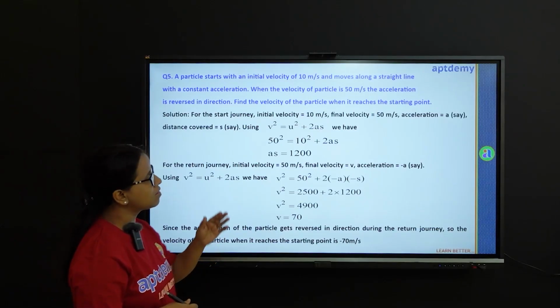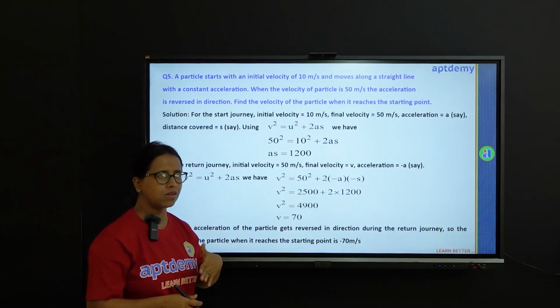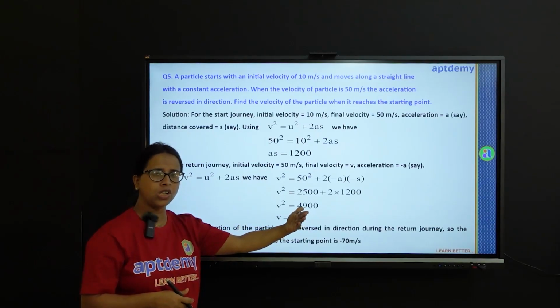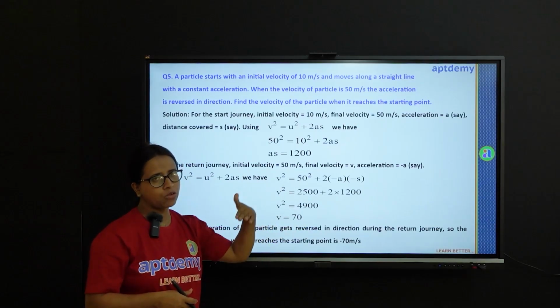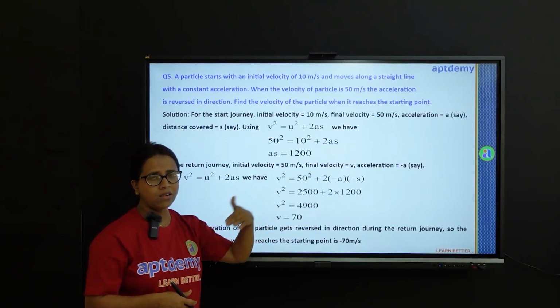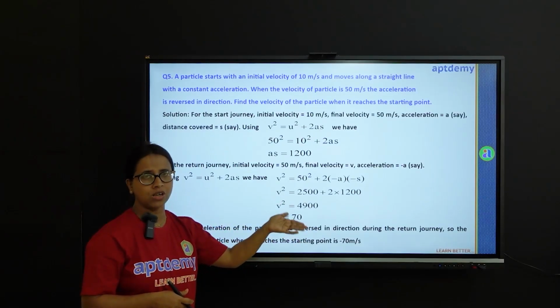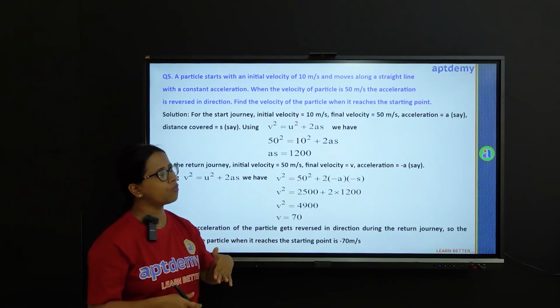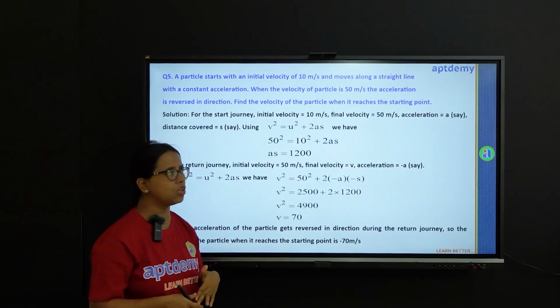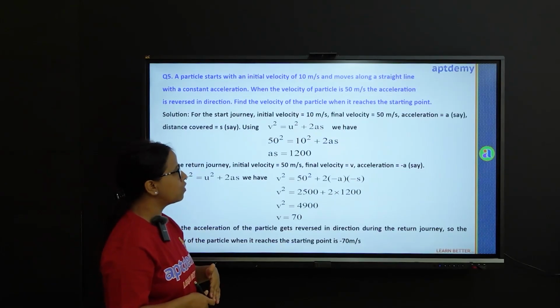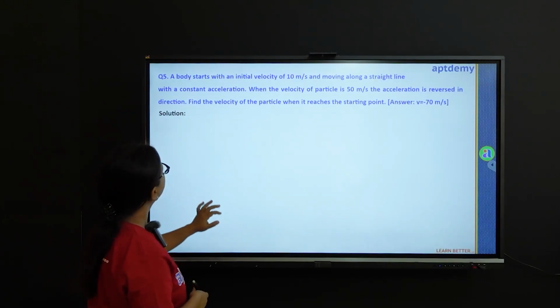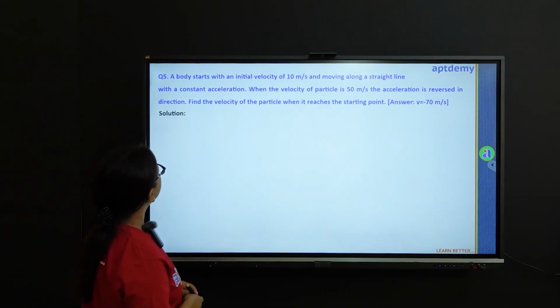So the particle has started from a point with some velocity, it reaches a point, by the time its velocity has already changed, and then it comes back to the same point, but while it is doing so, its acceleration gets reversed, and we are to find out the velocity of the particle when it reaches the initial point. Now let's have a look at how to do this. So this was our sum.